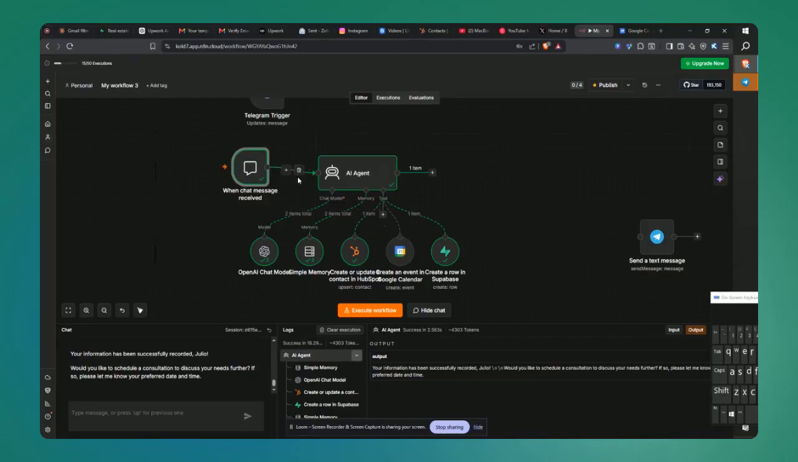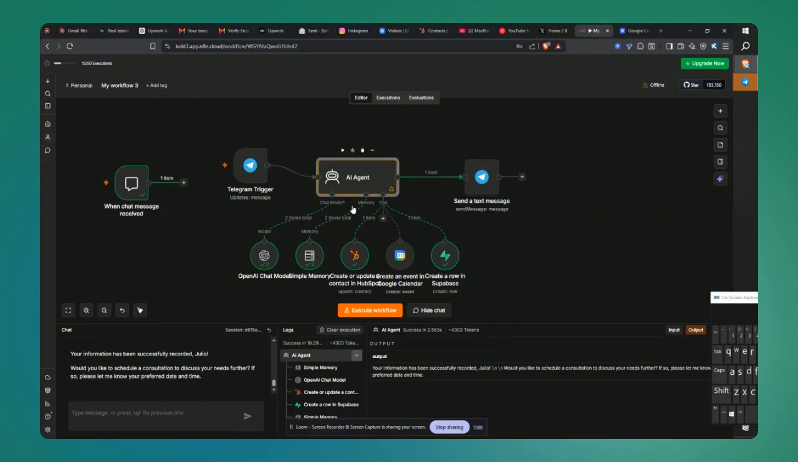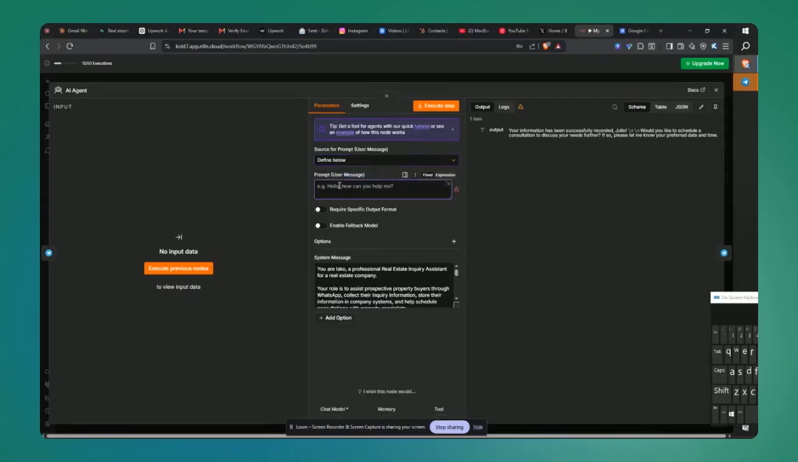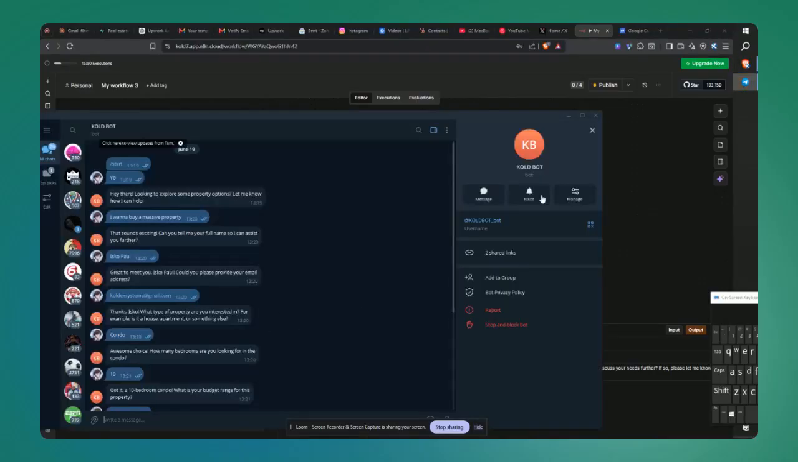And like I said earlier, whenever you're trying to switch back to the Telegram trigger node before publishing, you just have to swap this for this. Then you swap this back to this, and you open this. You change the prompt user message to define below. Then the prompt, you map it as the chat input coming from the Telegram node. Let's try to do that.